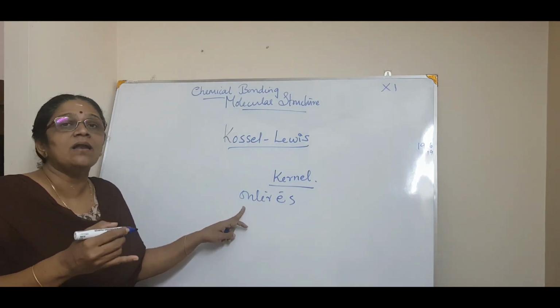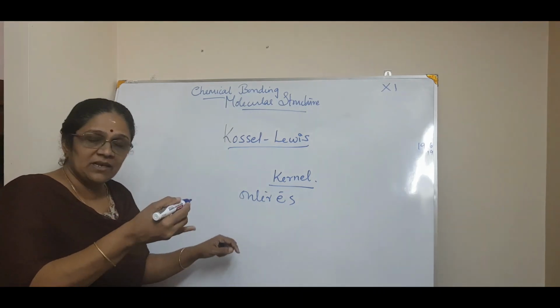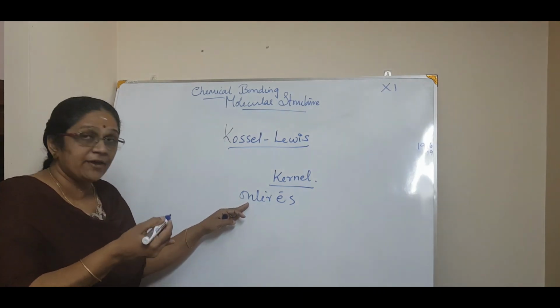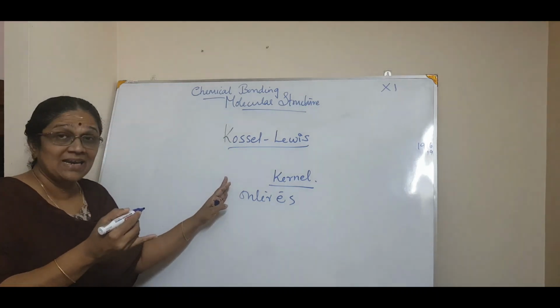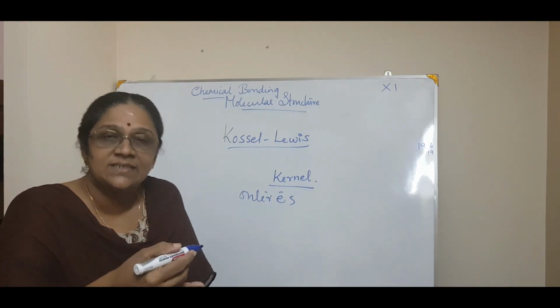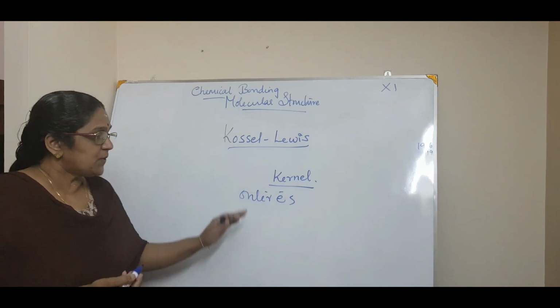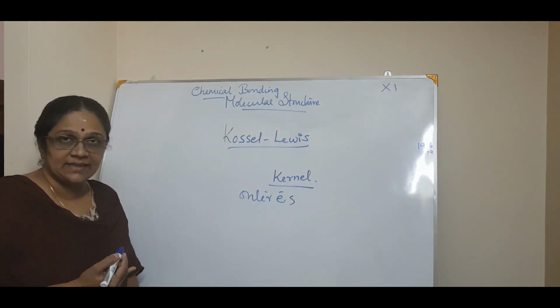The valence electrons are mainly needed for bonding. So his approach was like that.